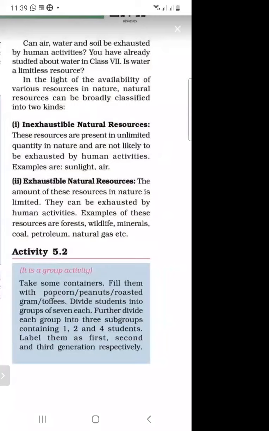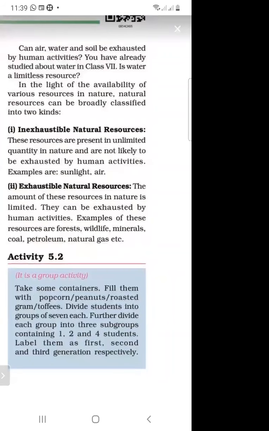So there are two types of natural resources. First is inexhaustible natural resources and next is exhaustible natural resources. What are inexhaustible natural resources? Resources which are present in unlimited quantity and cannot be exhausted by human activities are called inexhaustible natural resources. What are the examples? Sunlight and air are examples of inexhaustible natural resources.